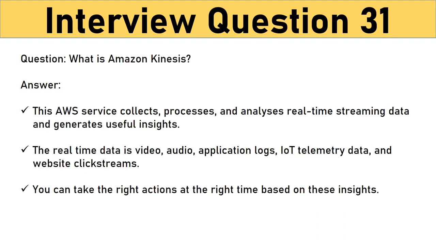Question: what is Amazon Kinesis? This AWS service collects, processes, and analyzes real-time streaming data and generates useful insights. Here, the real-time data will be video, audio, application logs, IoT telemetry data, and website click streams, and you can take the right actions at the right time based on these insights. Especially, data is processed and analyzed once received rather than waiting for the arrival of the whole data.